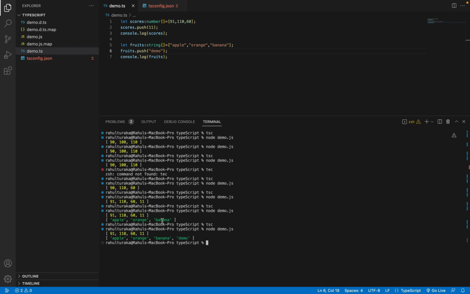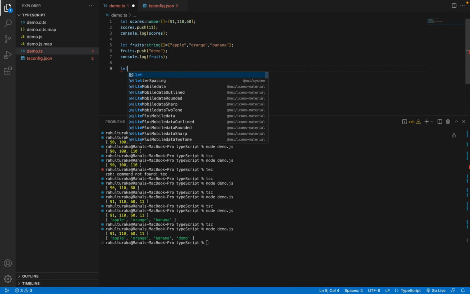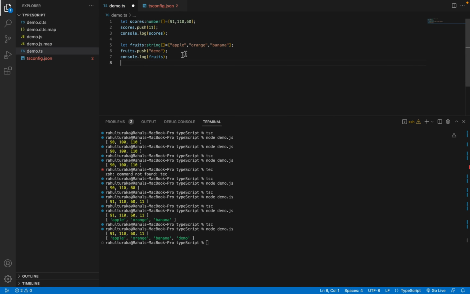Let me run the file. As you can see, the demo value has also been inserted inside the array of strings. So this is how we pass the array of strings. Now we do have one more type also, that is any. Let me show it with an existing example. Let's say for the fruits, if I have given a type as any, then even if I try to push a number also, see, it's not throwing any error. So let me build this.